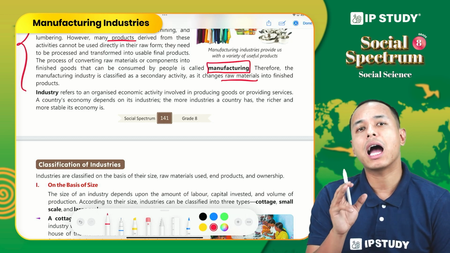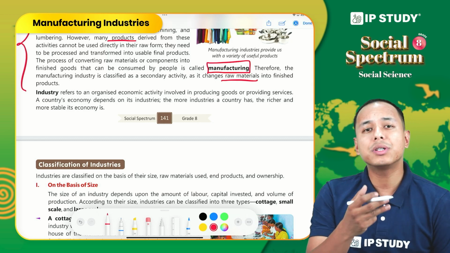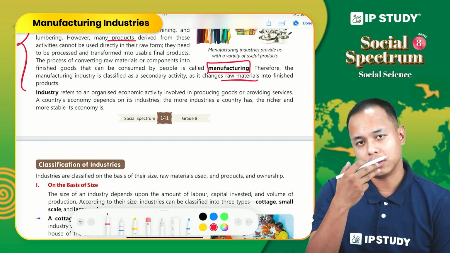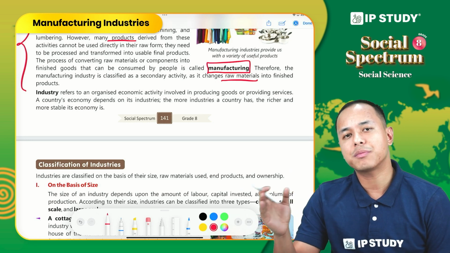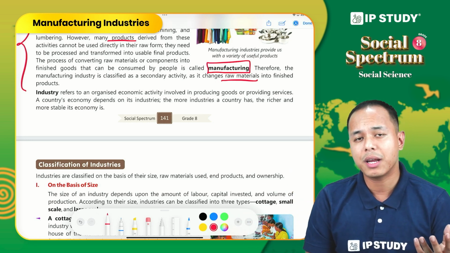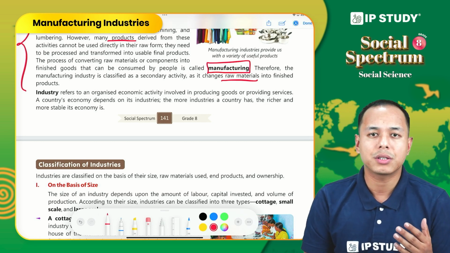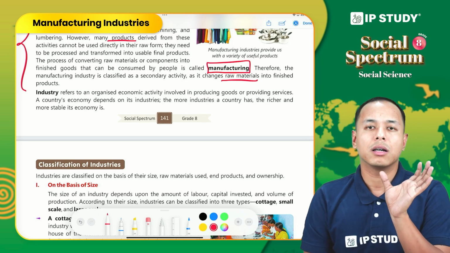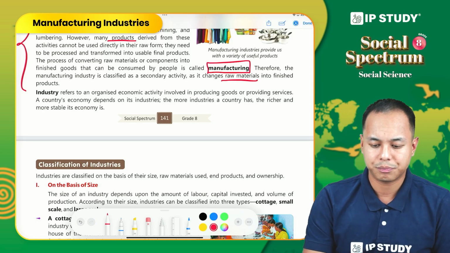By production, I mean not directly producing from the nature. It is using the raw material from the primary activities and converting them into finished products. For example, we get oranges from nature or from primary activity. In order to get orange juice, we have to process the orange. So this is the manufacturing process.